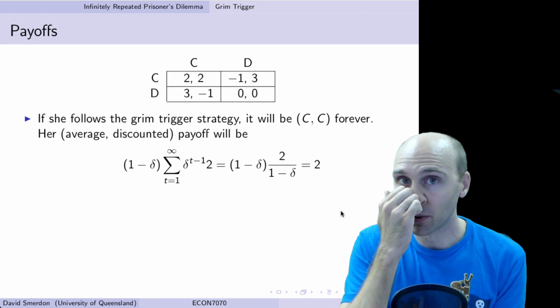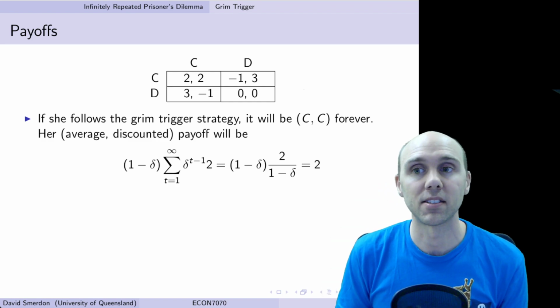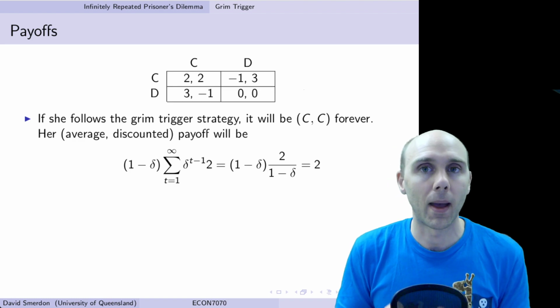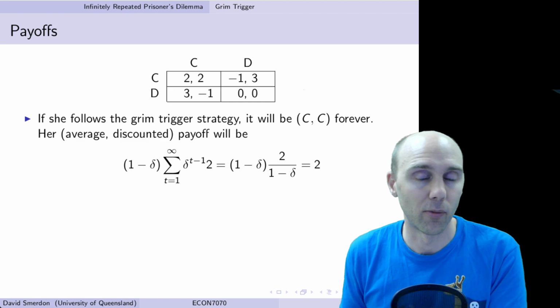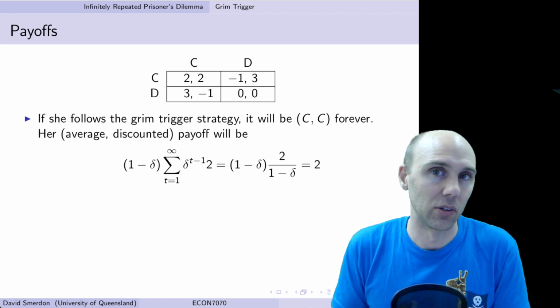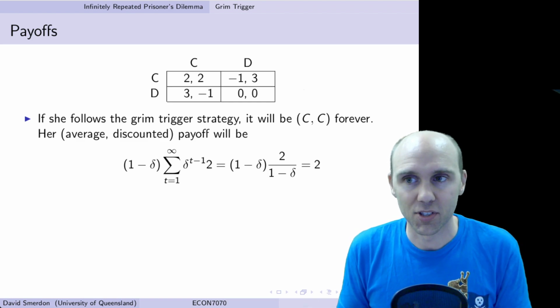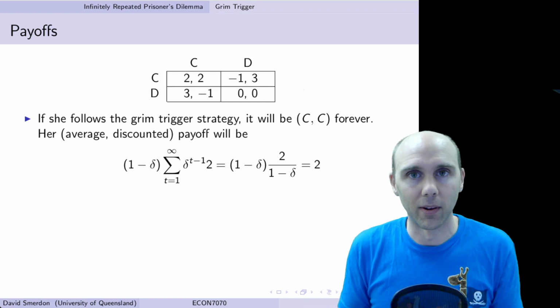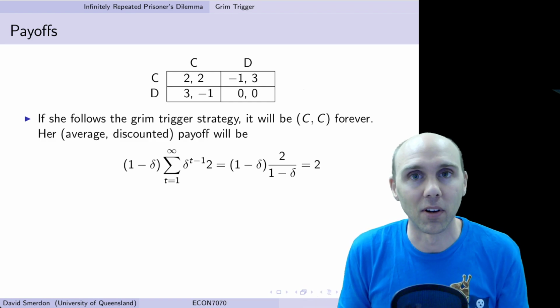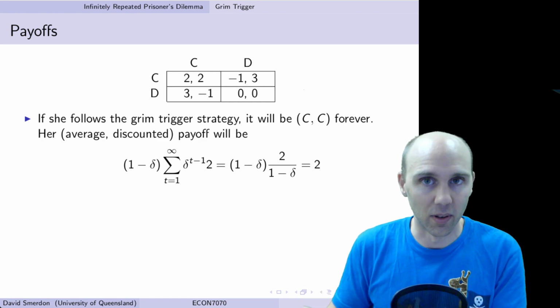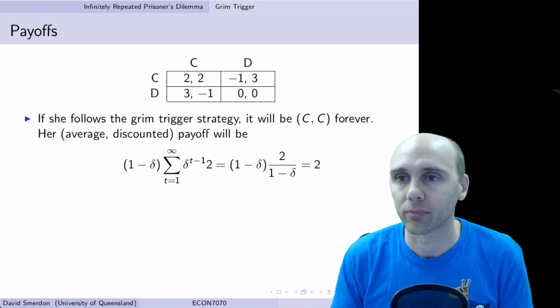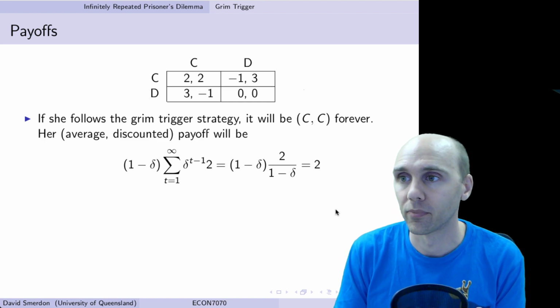And that makes sense because what we were trying to find is the amount that you would be paid every period to equal your total discounted sum of payoffs. But you're getting 2 every period anyway. It's just like taking an average. What's the average of 2 in this period, 2 in the next period, 2 in the next period? Well, it's 2.